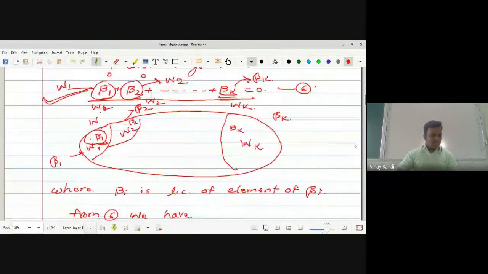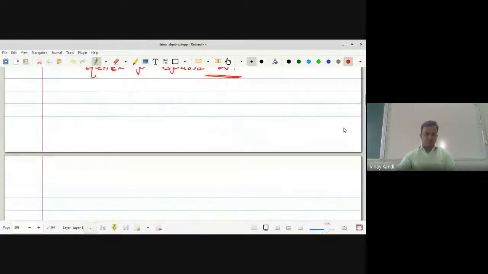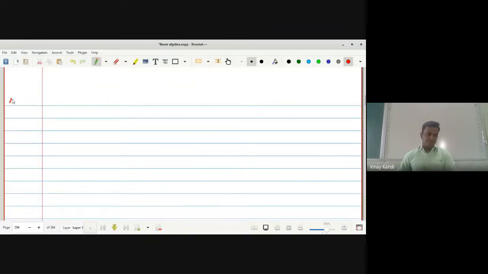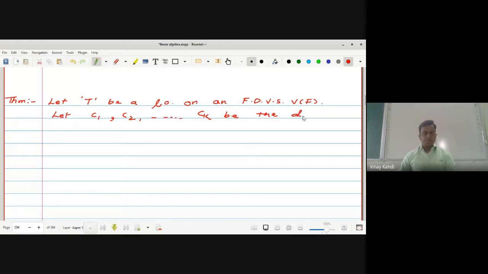The next theorem is: let capital T be a linear operator on a finite dimensional vector space V over F. Let C1, C2 up to Ck be the distinct characteristic values of the linear operator T, and let